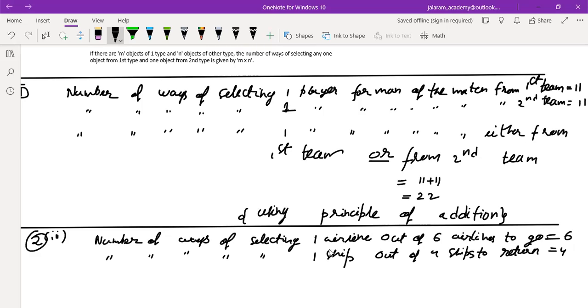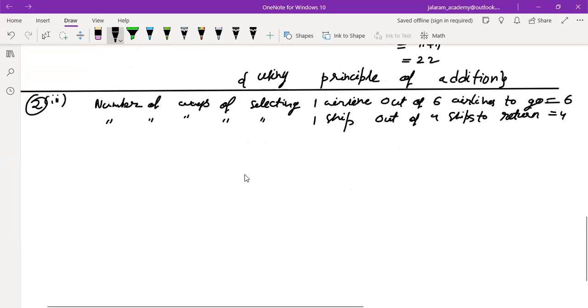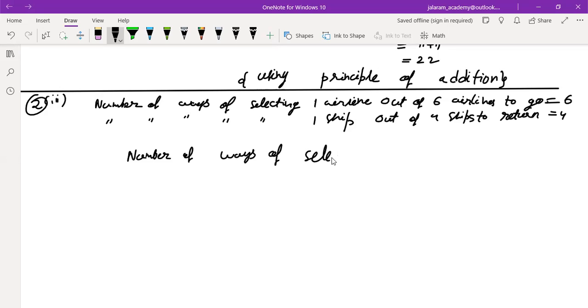Now, number of ways of selecting one airline to go and one ship to return. We have to find number of ways of selecting one airline to go and one ship to return, and "and" is very important.